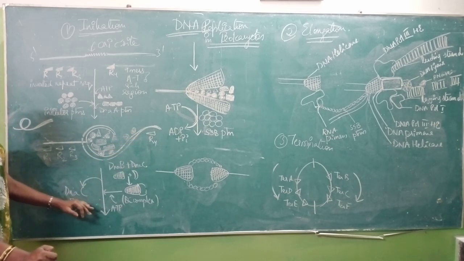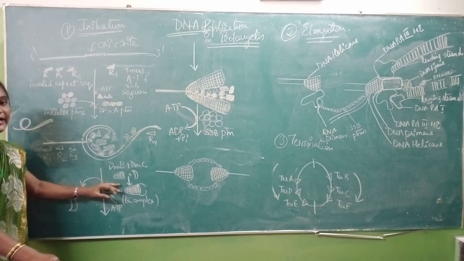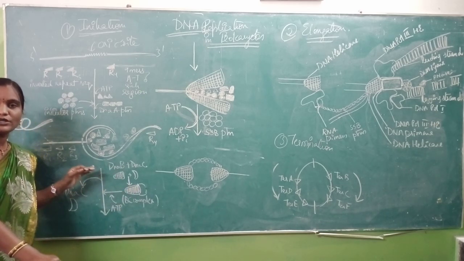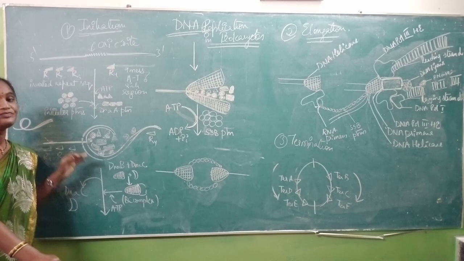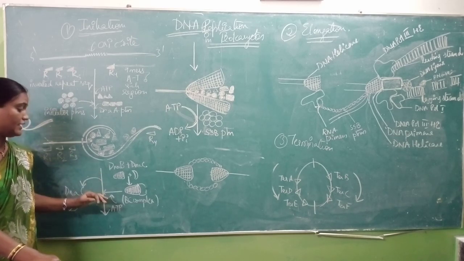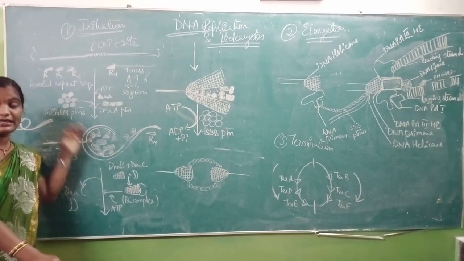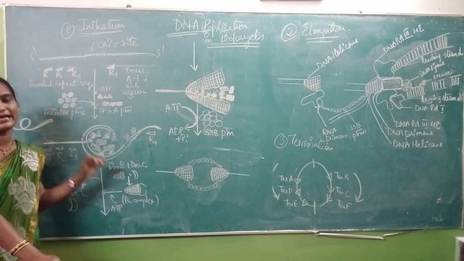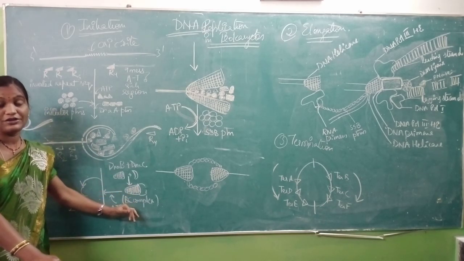The next step of initiation is addition of the DNAB protein. DNAB protein is nothing but your helicase. After addition of the helicase, as I said earlier in previous classes, helicase cannot initially come and act in the reaction.